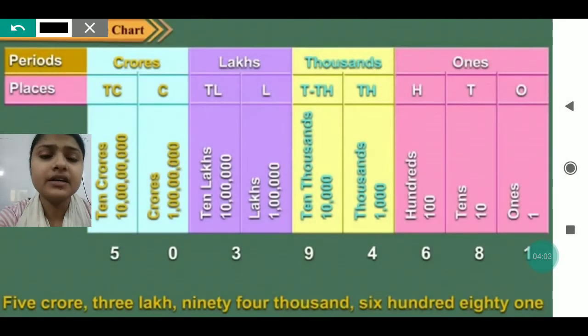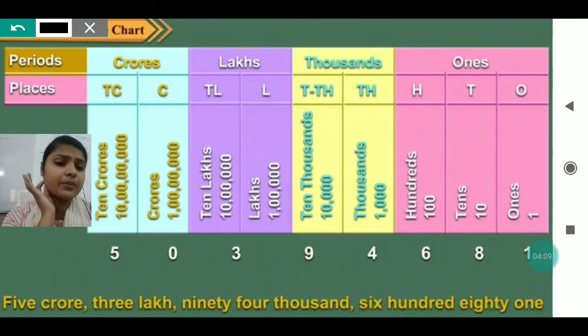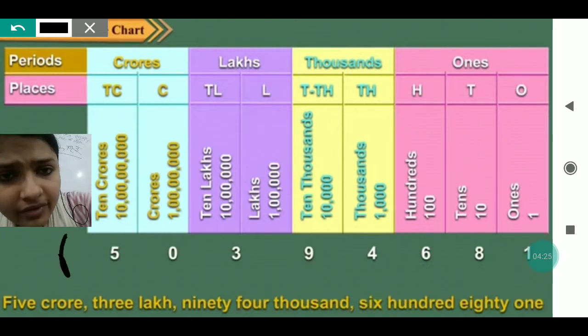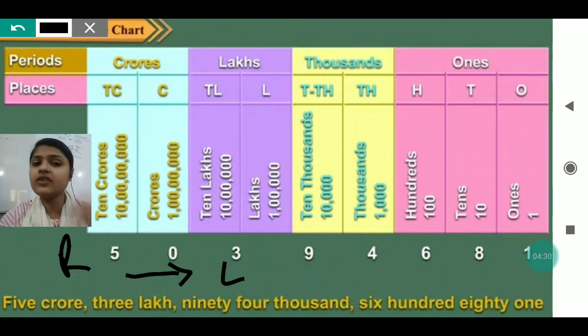You can see here, one number I have written: 50394681. This is the number which is written. According to the place value, I have arranged the number. The number which is coming at crore place or 10 crore place, I have arranged accordingly. Now, when we have to write or read this number, we start reading from the left to the right, my dear. We never start reading from the ones place. We always start reading from the left side.